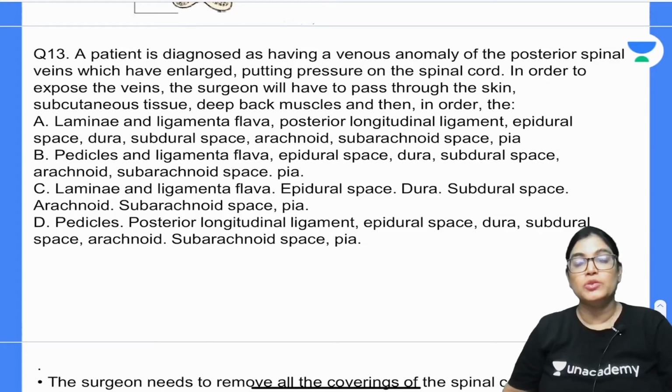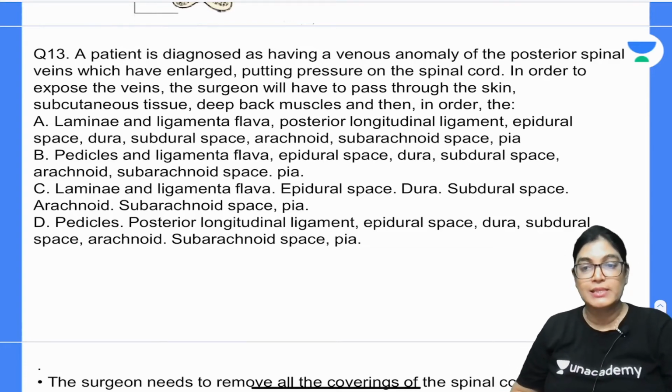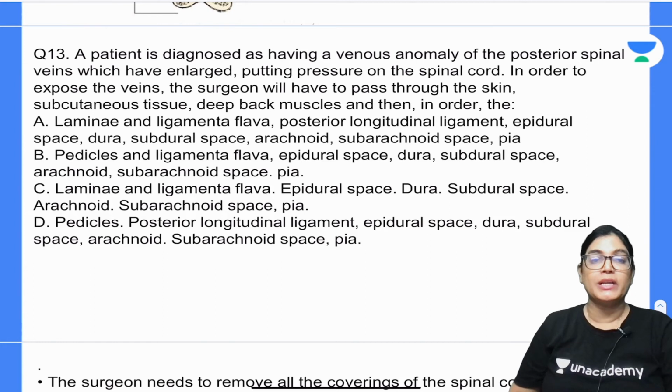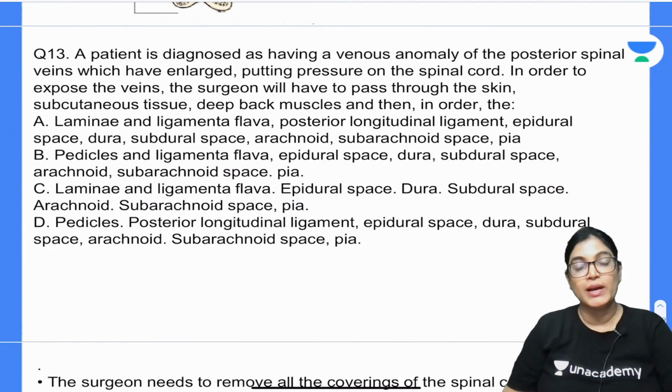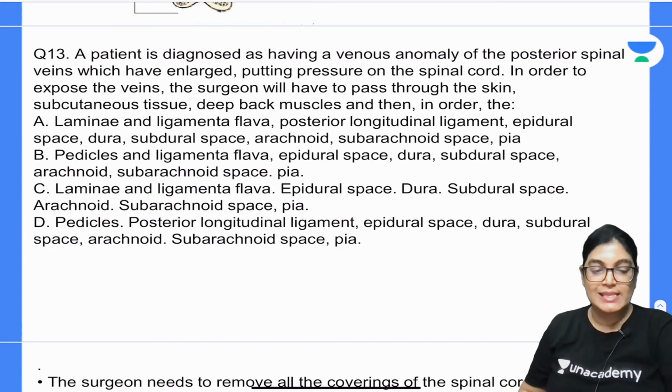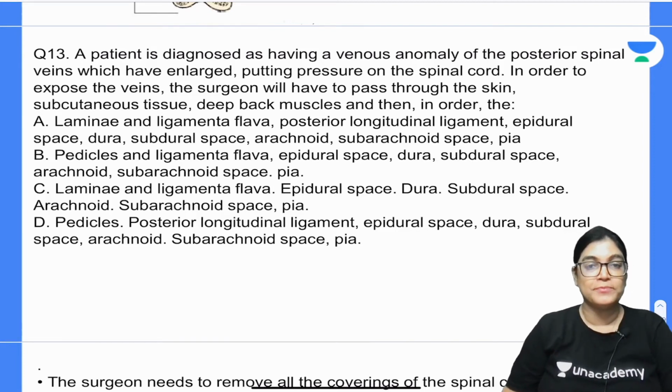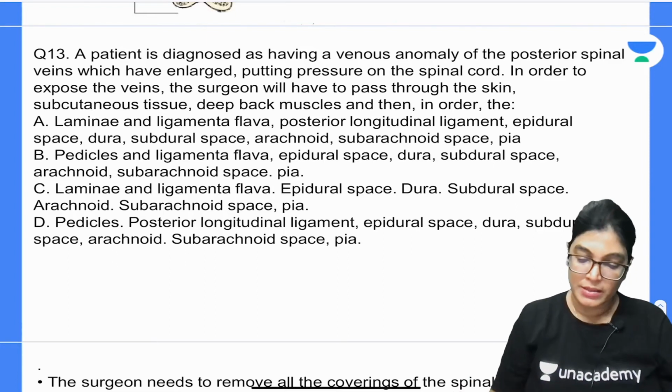So please, you can read the options. I will give you 30 seconds. Don't worry about that. Please read the option A, B, C, D nicely, and you can give me the right answer. What would be the exact sequence of the structure being penetrated? Question number 13, mark the correct answer.